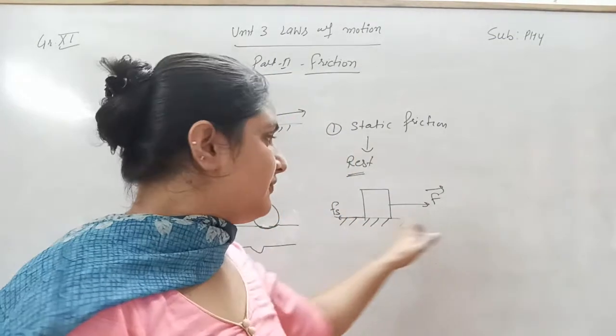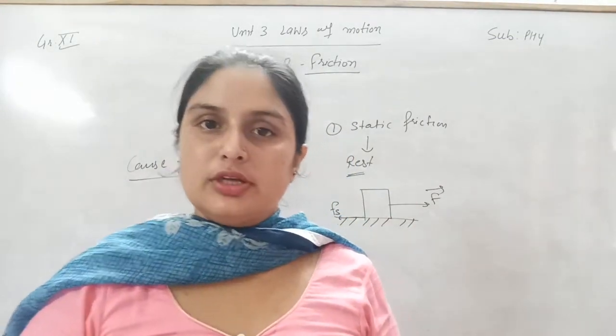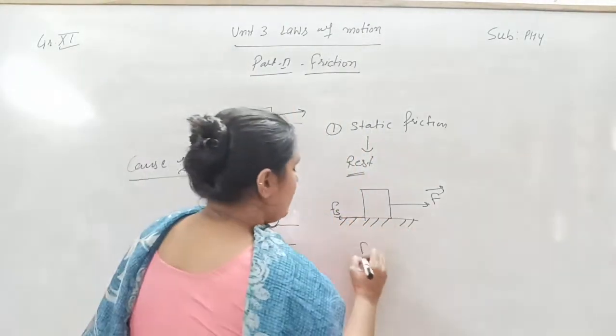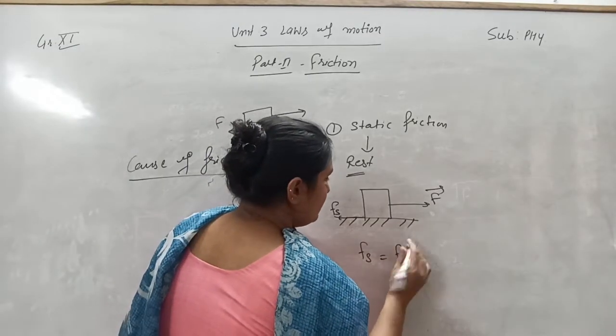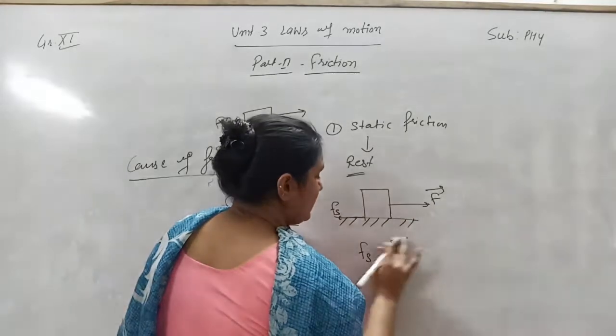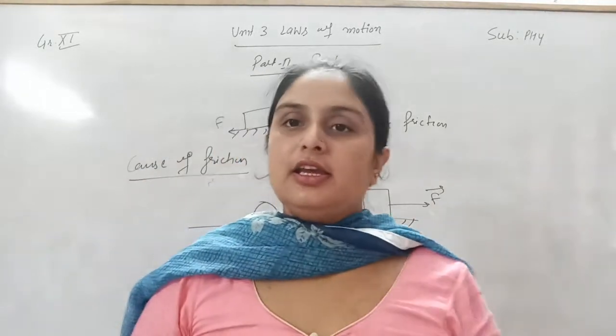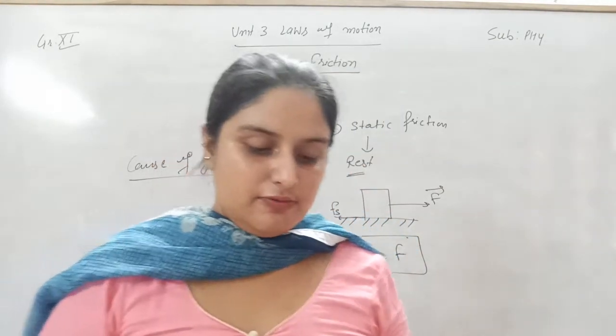This force fs counterbalances the applied force, so fs will be equal to F. The static frictional force will be exactly equal to the applied force.